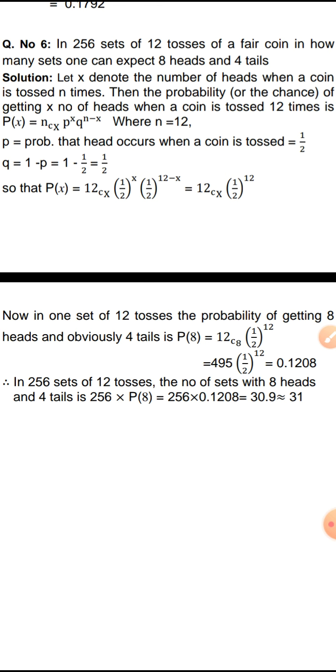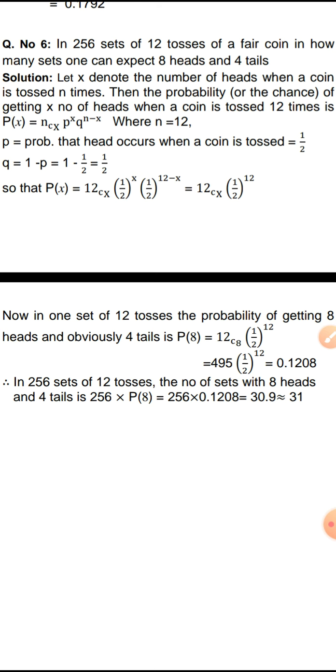In 256 sets of 12 tosses of a fair coin, in how many sets can one expect 8 heads and 4 tails? Each set will contain 12 outcomes, because 12 tosses. Out of those 12 outcomes, 8 heads and 4 tails. Out of 256 sets, in how many sets will there be 8 heads and 4 tails?